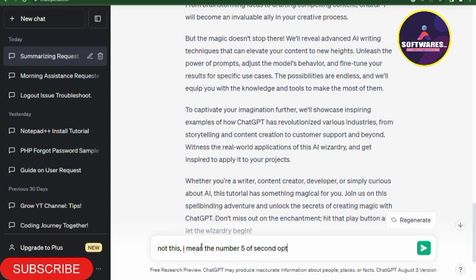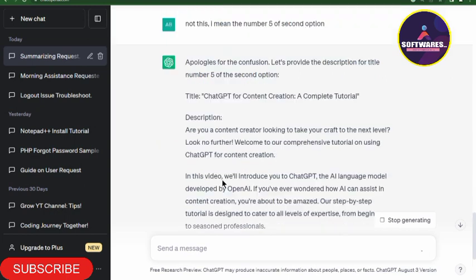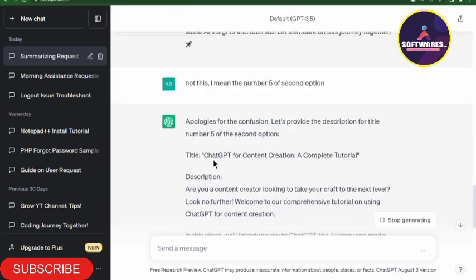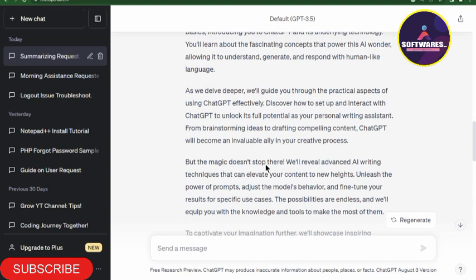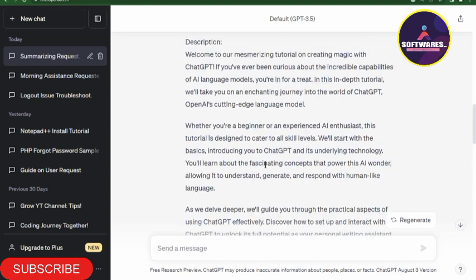Okay, let's see if ChatGPT will be able to recognize what we are trying to say. Okay, now you see, it understood. Title: ChatGPT for content creation, a complete tutorial. And that is the one that we actually want. So you see, ChatGPT is responding to your messages as if you are chatting with a real person. Are you getting it now?